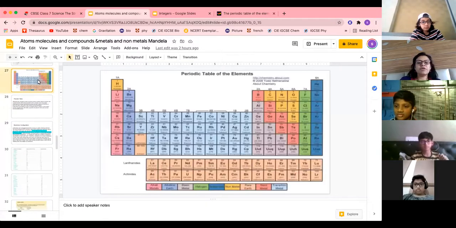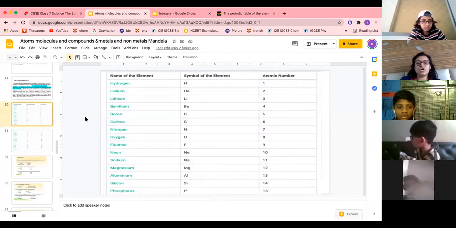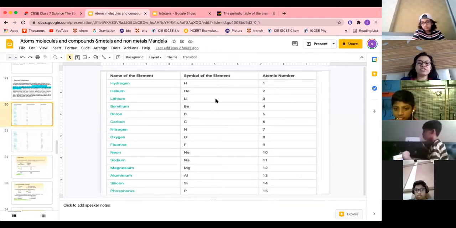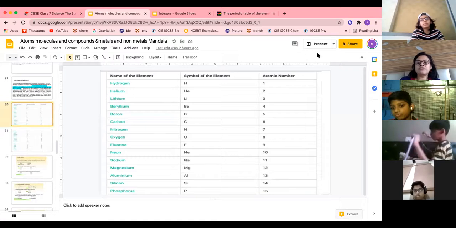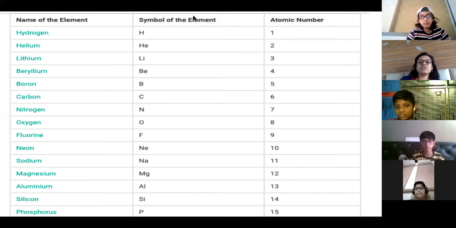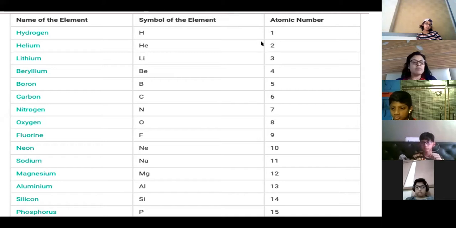Okay, wait. This is a periodic table. I have shown you this periodic table, and I have given you this also. Now, since you have already learned, you should know the electronic configuration. Your atomic number and number of protons is the same, right? I told you that electronic configuration means the arrangement of electrons in the shells. You already know that the first shell will always have 2 electrons, and the second shell will have a maximum of 8 electrons.